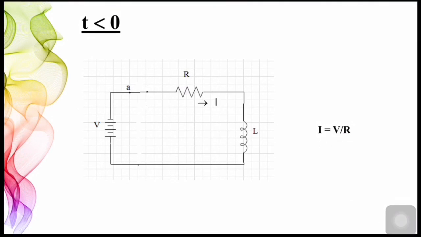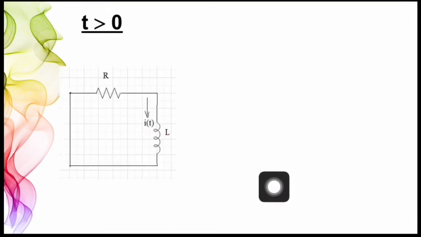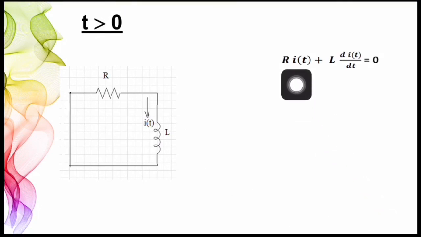Next we are going to consider the condition t greater than 0, where the switch is placed in position B and we get an equivalent circuit like this. i(t) is marked as the current through this inductor. Now let us find out the expression of this current i(t). So we are going to write KVL in clockwise direction starting at this point. First we observe the voltage drop across this resistor R, which can be expressed as R into i(t). Then the voltage drop across this inductor, which is nothing but L into di(t) by dt.